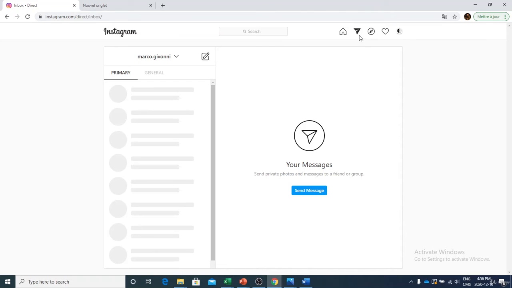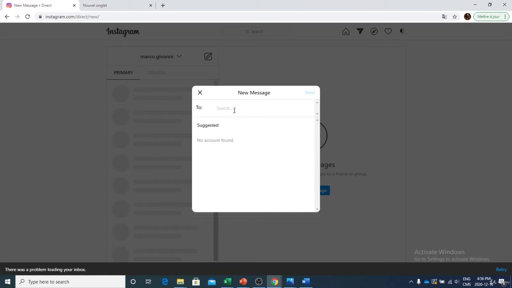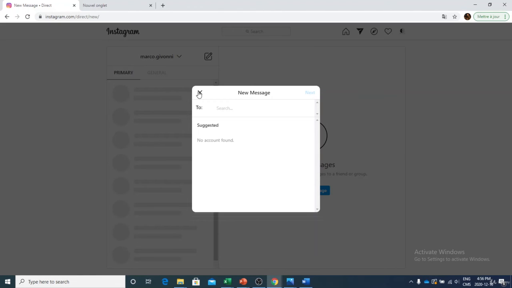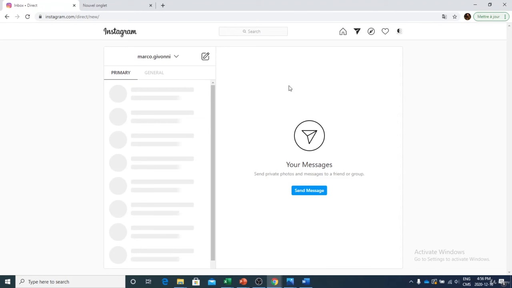And if you want to send messages, it's going to be right here. So on your Instagram, it's going to be right there, so you can write messages to whatever you want. You just click on send message and you select the account that you want to write to. As you can see here, I personally have a problem, so I won't be able to write messages. But if you guys want to send a message to someone, you can automatically send it. It's no big deal. It should work pretty fine.